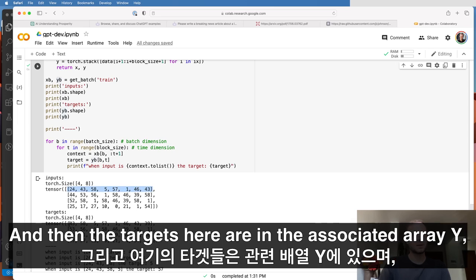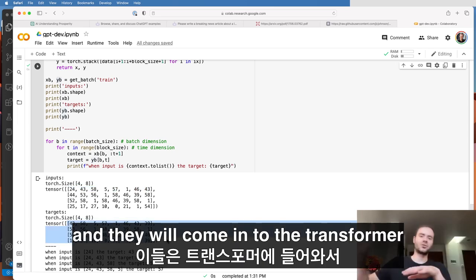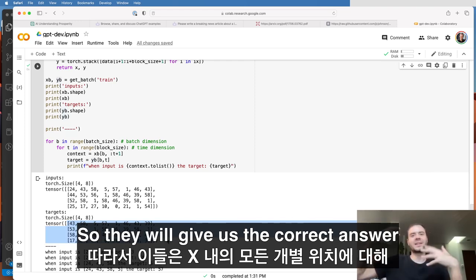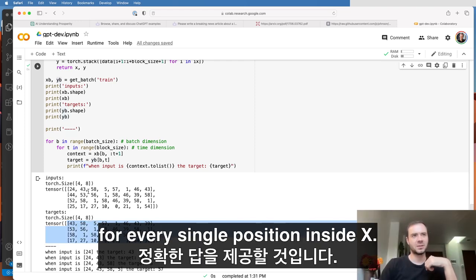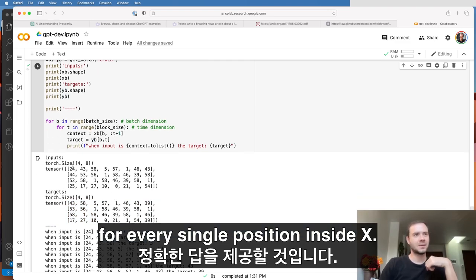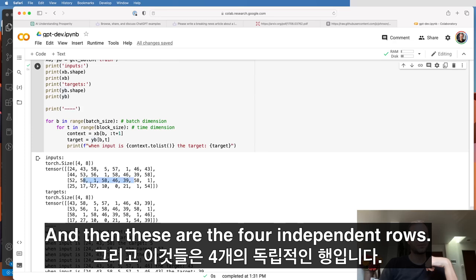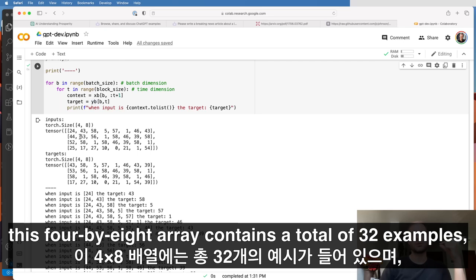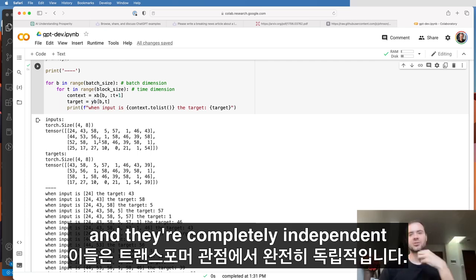And then the targets are in the associated array y, and they will come into the transformer all the way at the end to create the loss function. So they will give us the correct answer for every single position inside x. And then these are the 4 independent rows. So spelled out as we did before, this 4x8 array contains a total of 32 examples, and they're completely independent as far as the transformer is concerned.